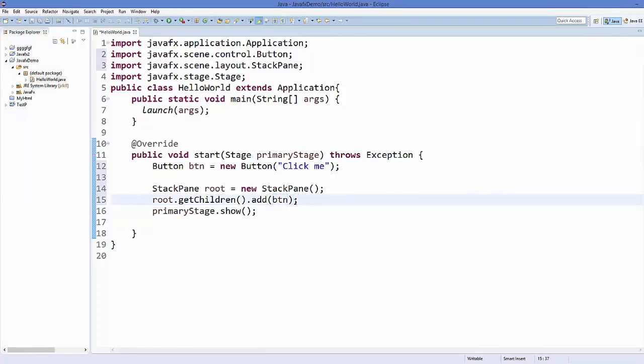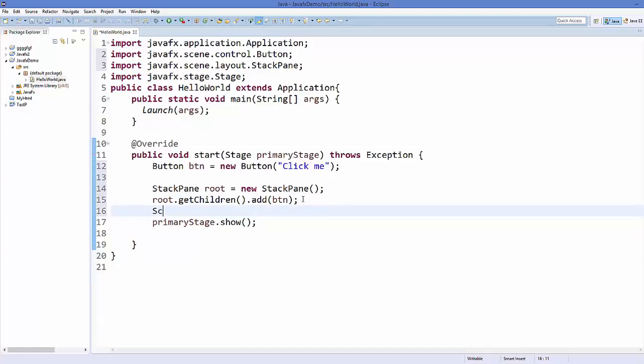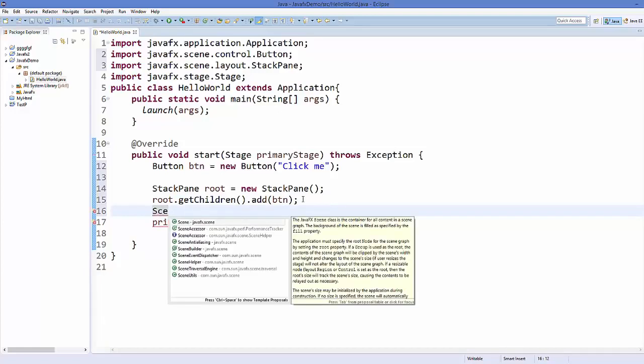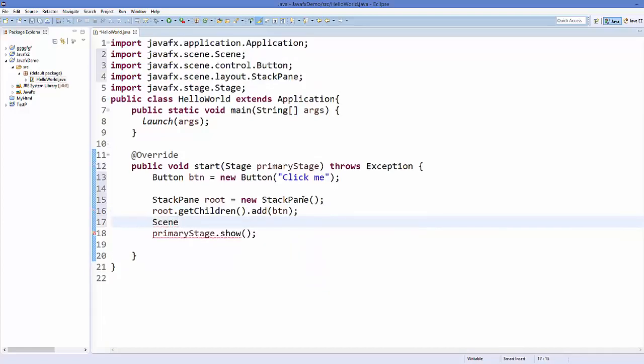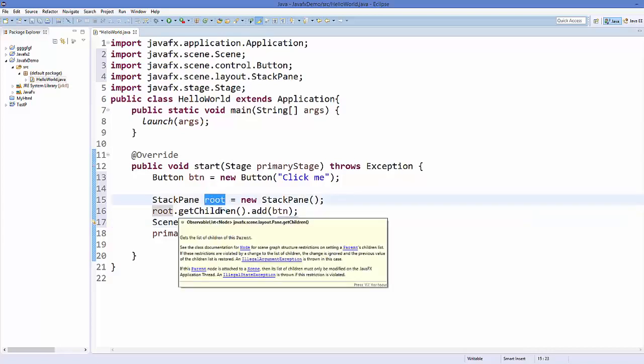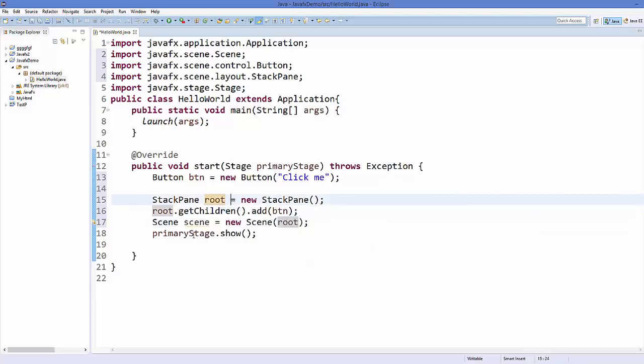Now you have your layout. So now we are going to create a scene. Just below this we will create a Scene object. So Scene is equal to new Scene, and then as an argument for the constructor you will give your root object, which is your layout object. And now we are almost done.